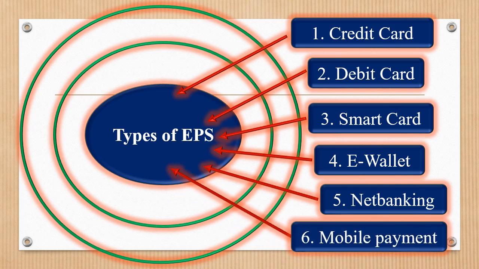Next, mobile payment. A mobile payment is a money payment made for a product or service through a portable electronic device such as a tablet or cell phone. Mobile payment technology can also be used to send money to friends or family members such as with the applications like PayPal, PhonePe, Google Pay, etc.